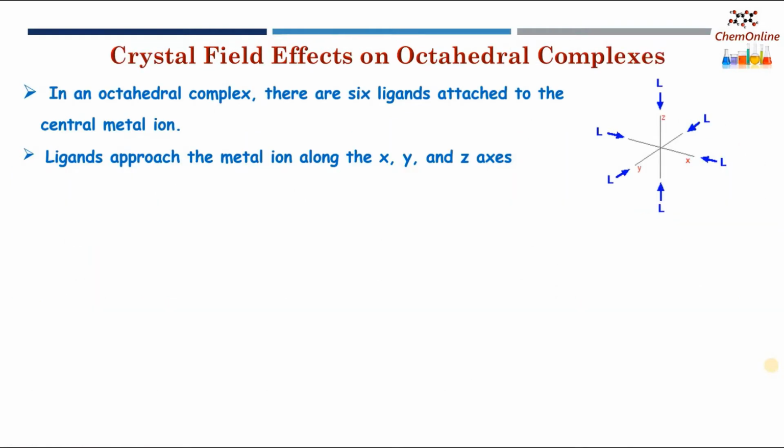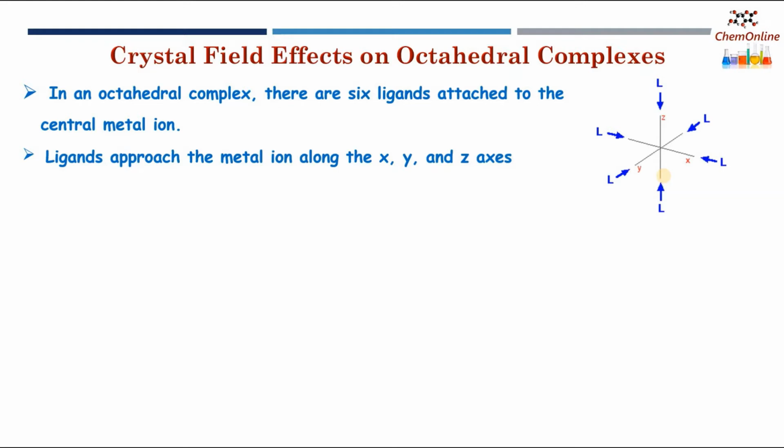Now let's see what happens when the ligands approach a metal ion in an octahedral complex. We know that in an octahedral complex, there will be 6 ligands attached to the central metal ion. These 6 ligands approach the metal ion from the 6 corners of the octahedron along the x, y and z axis. In a free metal ion, all the d orbitals are degenerate, or they have the same energy.